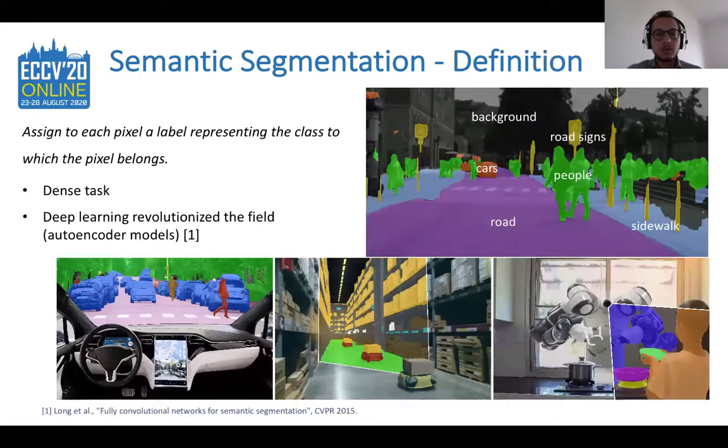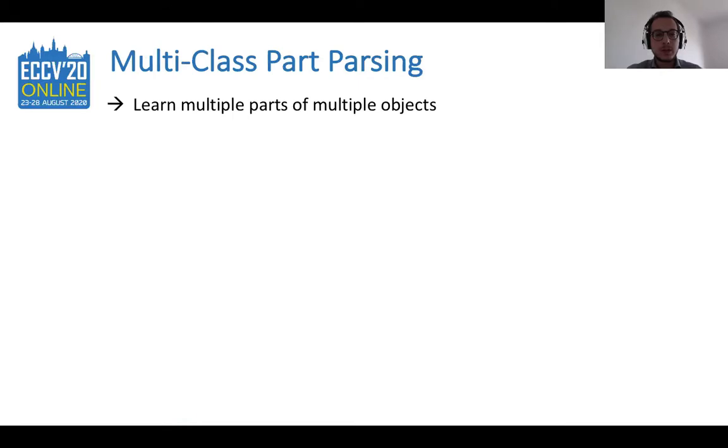First of all, I'm going to briefly introduce the semantic segmentation task, in which a label is assigned to each pixel of an image. For this reason, it represents a dense prediction task. As in many visual tasks, also semantic segmentation has been revolutionized by the deep learning era, starting with fully convolutional networks and autoencoder-like models. Nowadays, the semantic segmentation task represents a very important problem toward complete machine understanding, and it can be applied into many different fields, from autonomous vehicles to robotics, video surveillance, medical imaging, and so on and so forth.